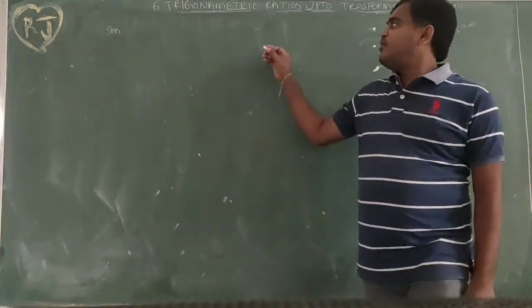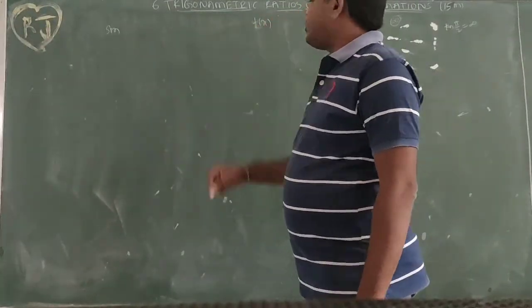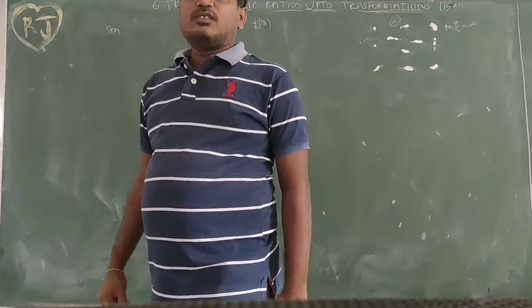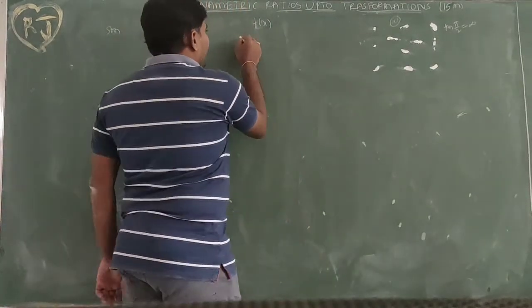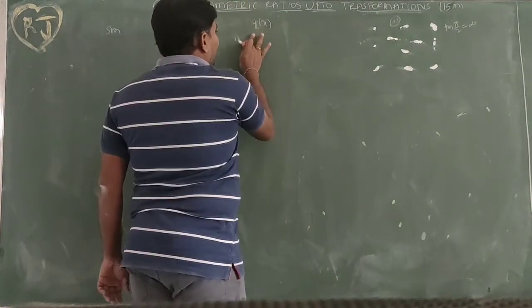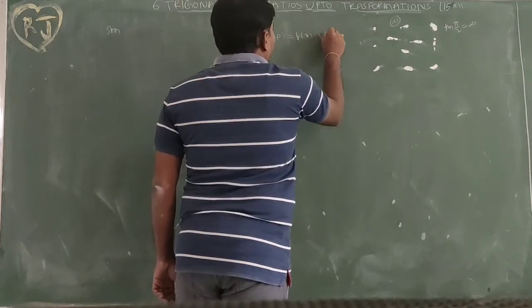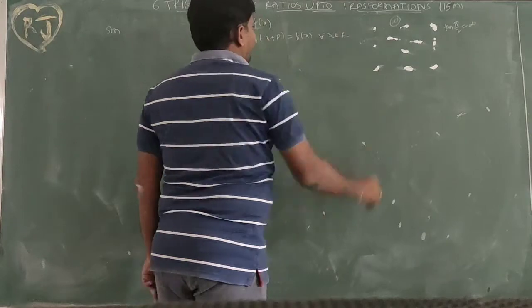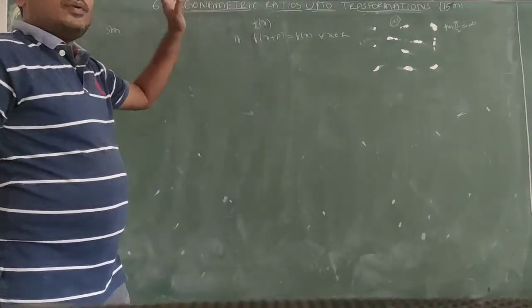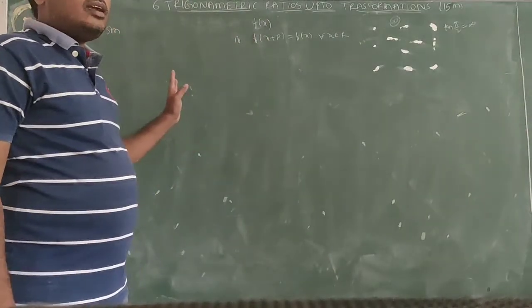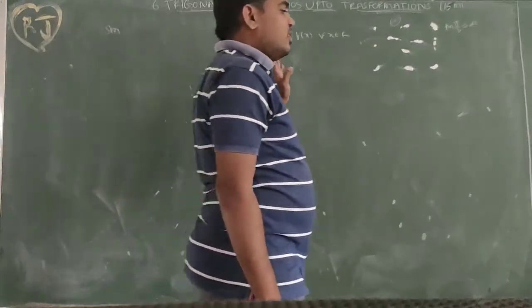Let f of x be a real valued function. If f of x plus p is equal to f of x for all x belonging to R, then f of x is called a periodic function and p is called a period of the function f of x.